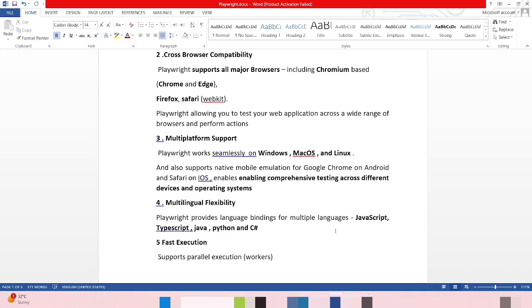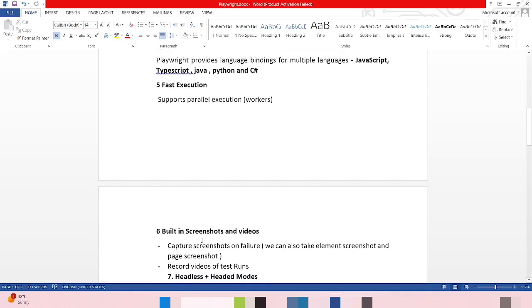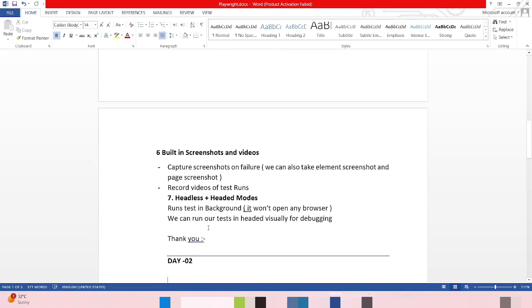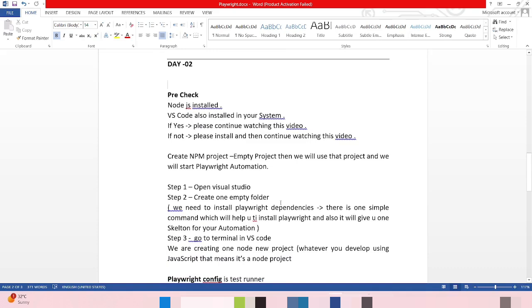Python and C Sharp, and also it has fast execution and built-in screenshots and videos, and also we have trace viewer, codegen, headless and headed modes. There are many other features we will discuss in coming videos. So today's video, we are going to install Playwright dependencies.